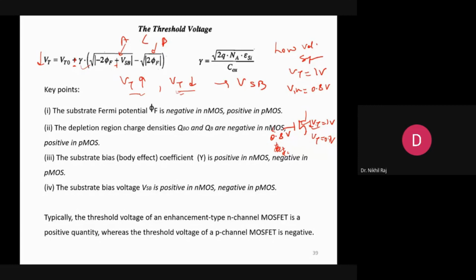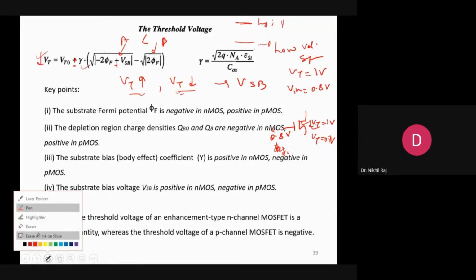So generally in analog circuits, there is a basic role for this VT expression. However, for digital it makes very little difference because we are working with switching voltages, logic 1 and logic 0, which are sufficiently high. Okay, so what are the key points to see for the threshold voltage expressions?